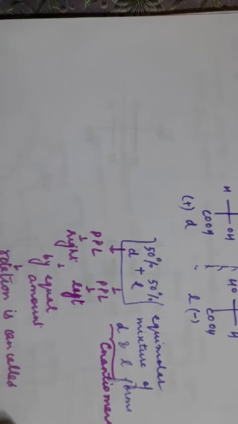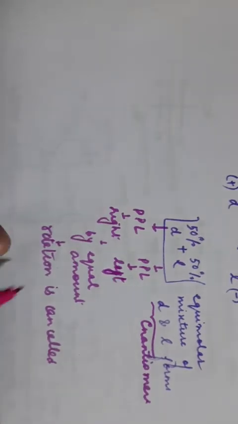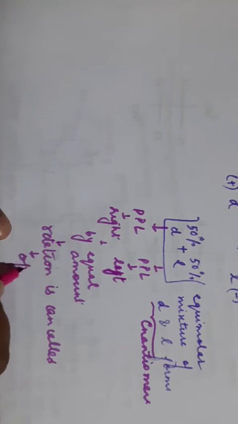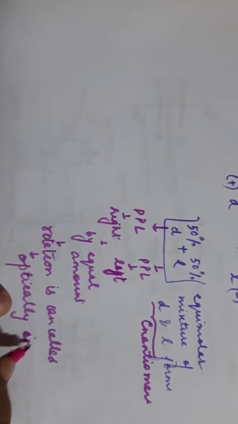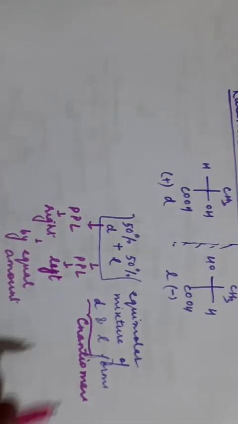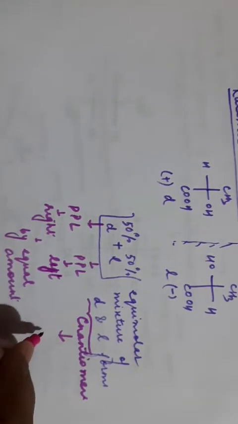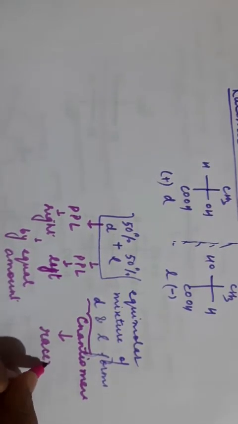Clear? And if the rotation is cancelled, it will be optically inactive. The light coming out will have the same plane as it was initially, and the compound will be optically inactive. Such a mixture of enantiomers is known as a racemic mixture.